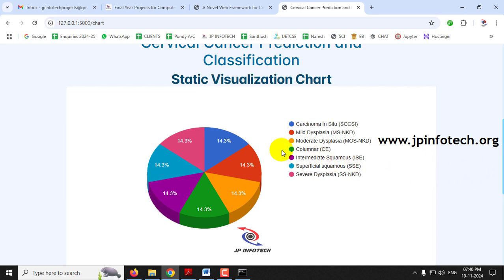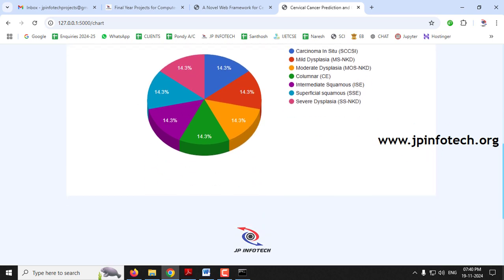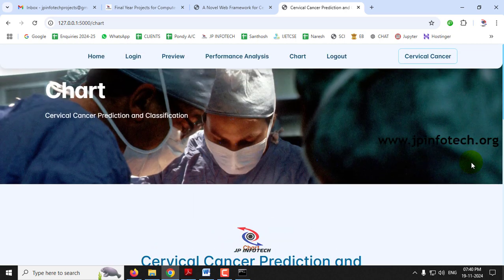the data set. It contains carcinoma in situ at 14.3%, mild dysplasia at 14.3%, moderate dysplasia at 14.3%, columnar at 14.3%, intermediate squamous at 14.3%, superficial squamous at 14.3%, and severe dysplasia at 14.3%. So every class has been equally distributed, and that is shown in the static visualization part.